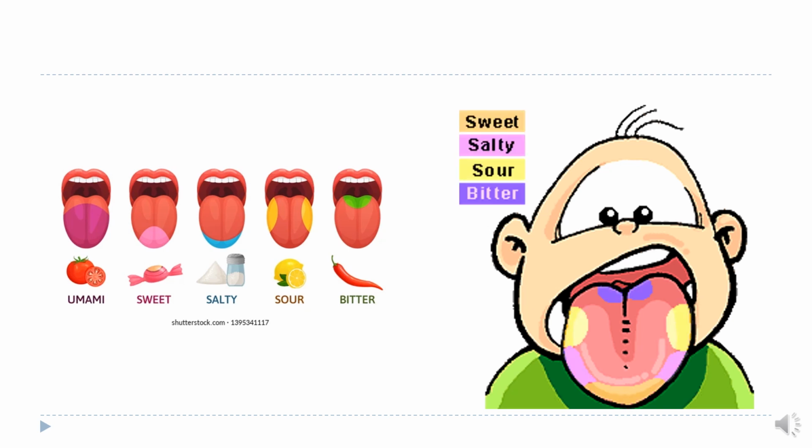Now, here you can see, sweet taste is perceived more at the tip of the tongue, then posteriorly at the sides the salty taste, then sour taste, and then in the posterior part the bitter taste.